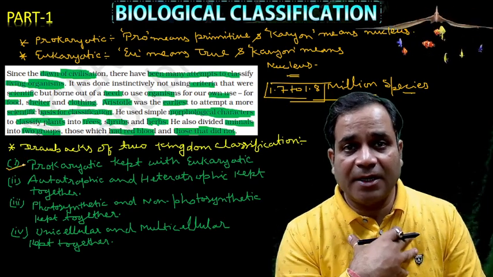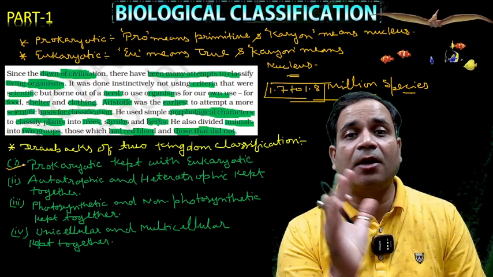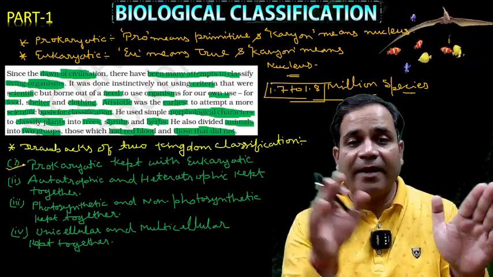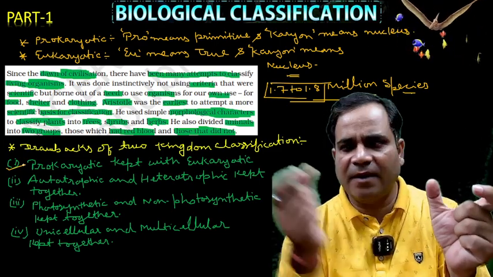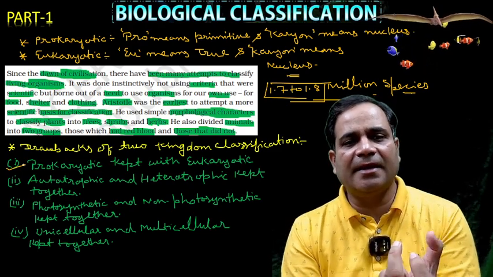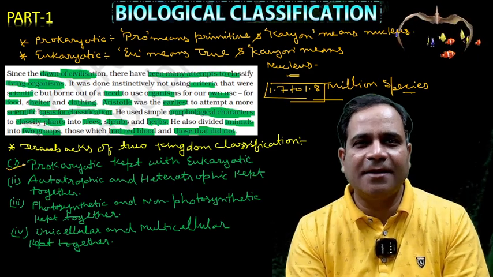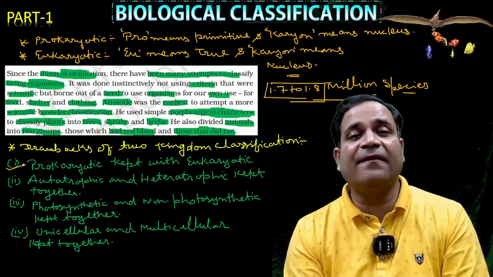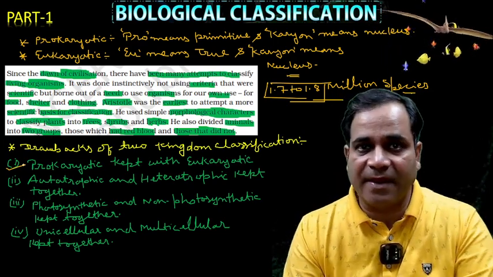Heterotrophic, we all are heterotrophs. It means we directly or indirectly depend on autotrophs. We cannot make our own food. So that's why I'm saying autotrophs and heterotrophs were put together. If autotrophs and heterotrophs are put together in the same kingdom, is it easy to understand? No, my dear, this is not easy to understand. This is not easy to classify. This is not easy to learn, right?